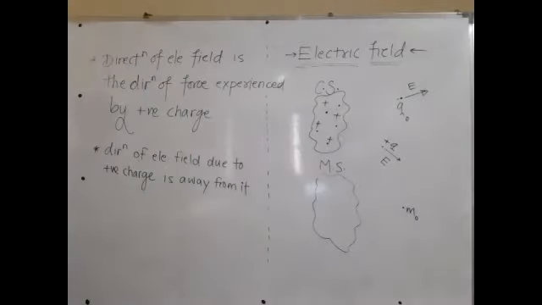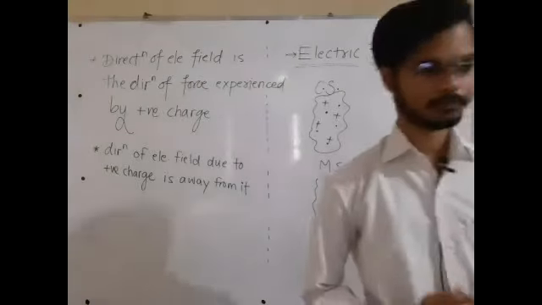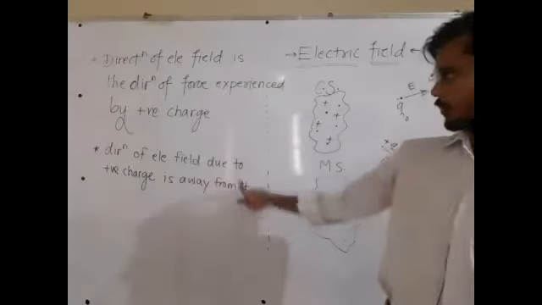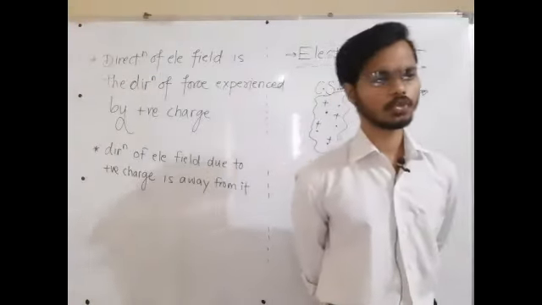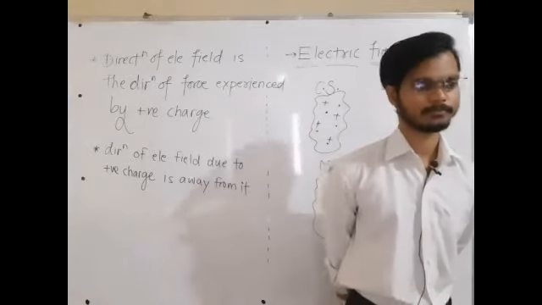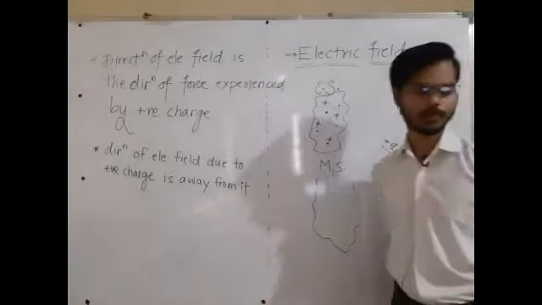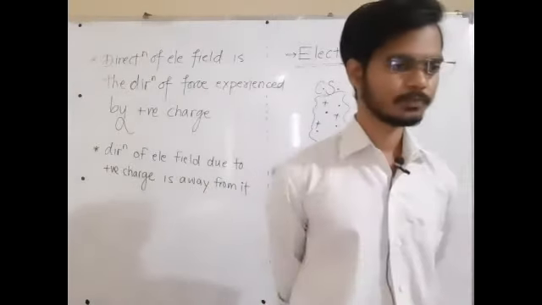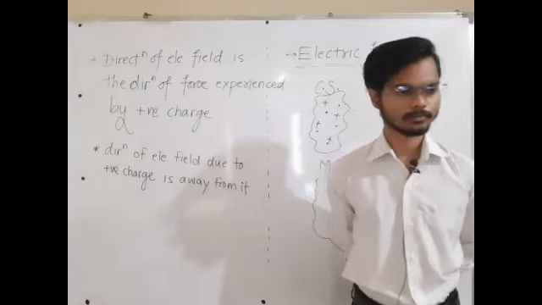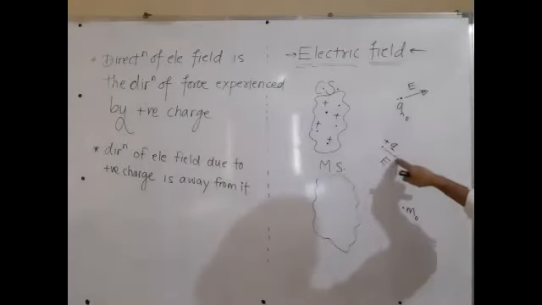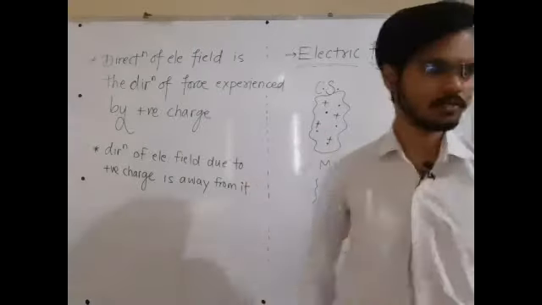Now you will reply me in the chat box. Is this statement clear to all of you or not? Looking at the chat box now, tell me. This statement should be clear. Electric field due to the positive charge is away from it because it repels other positive charges. Good. Very good. Clear? Any doubt? Why the direction away from it? Because positive charge is experiencing a force away from the system, and your system is positive, so it is going to repel.